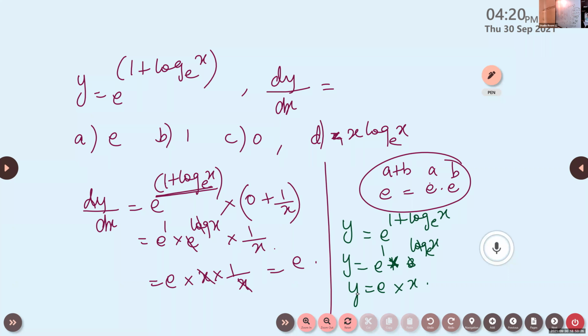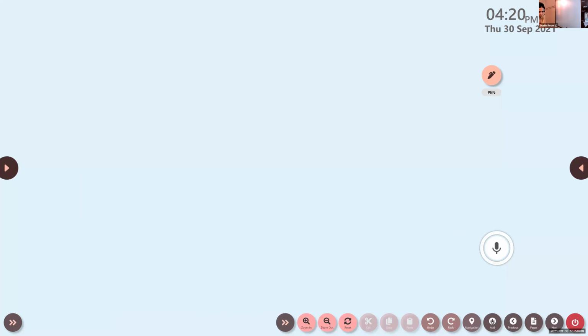Okay. Next one. y is equal to cos x square the whole square.